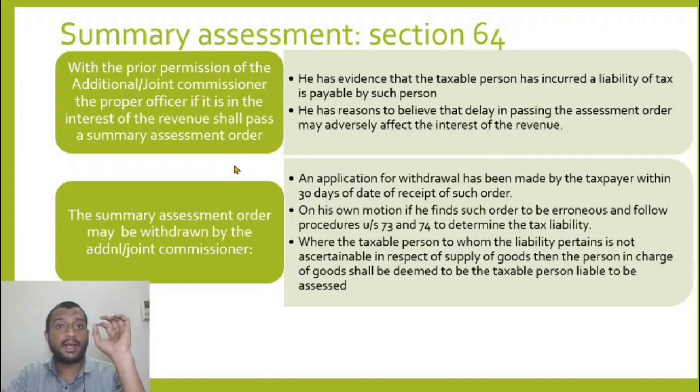This has to be done with the prior permission of the additional or joint commissioner. So he can withdraw the summary assessment order if an application for withdrawal is made, so the taxpayer responds within 30 days of receipt of the summary assessment order. He gives a valid reply to my summary assessment order and grounds. So I am satisfied with that. So I withdraw my summary assessment order.